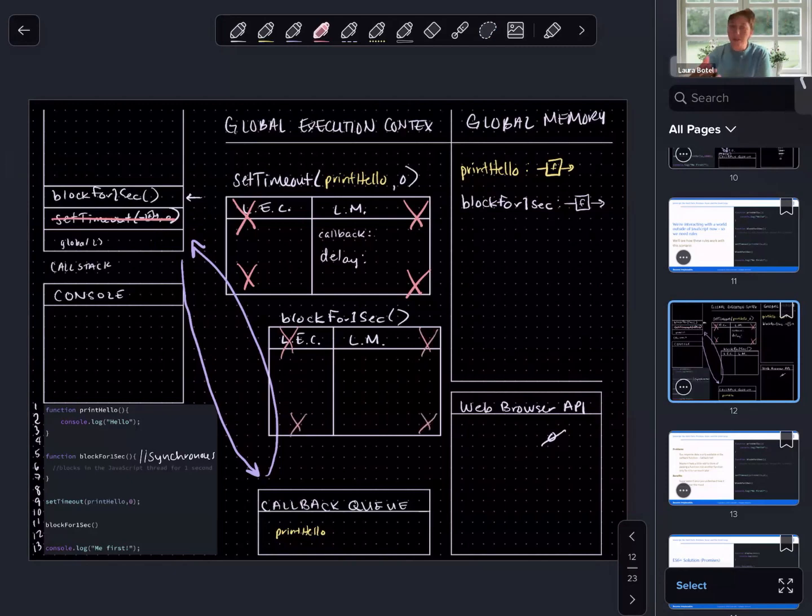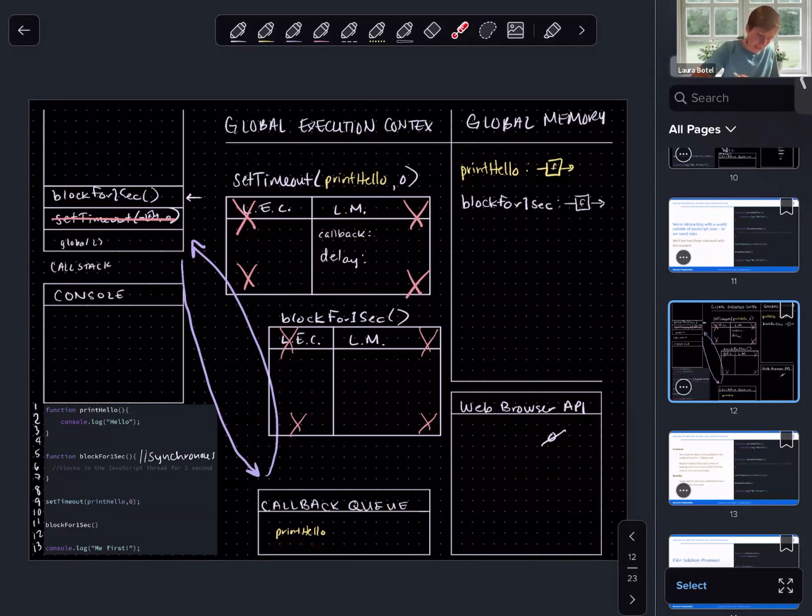If the browser was still keeping time of how much time had elapsed since it received the printHello callback and started its timer at 0, the time would be over 1,000 milliseconds, right? Because we blocked for a second, we've run a couple other things, and yet our callback queue is still holding on to printHello. And that's because of those 2 rules that we spoke about. The event loop is still checking. Every millisecond it's checking. It's a little bit tedious in that way, right? So it is checking, even right now, as we block for 1 second, is the call stack empty? No, it is not. Okay, we cannot do anything with this yet.